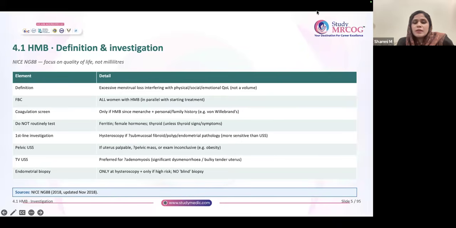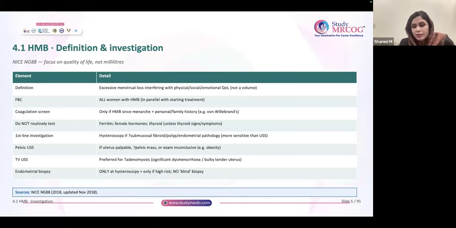In the NHS, whenever a patient comes with heavy menstrual bleeding to your clinic, generally we take a detailed history, examine, then send investigations, then start treatment. But in your guideline, things are a little different. If a patient comes with heavy menstrual bleeding, with no complaints of intermenstrual bleeding or any other symptoms suggesting any abnormality in the cavity, then you may start her directly on the treatment, which is tranexamic acid. So she should only have heavy menstrual bleeding.